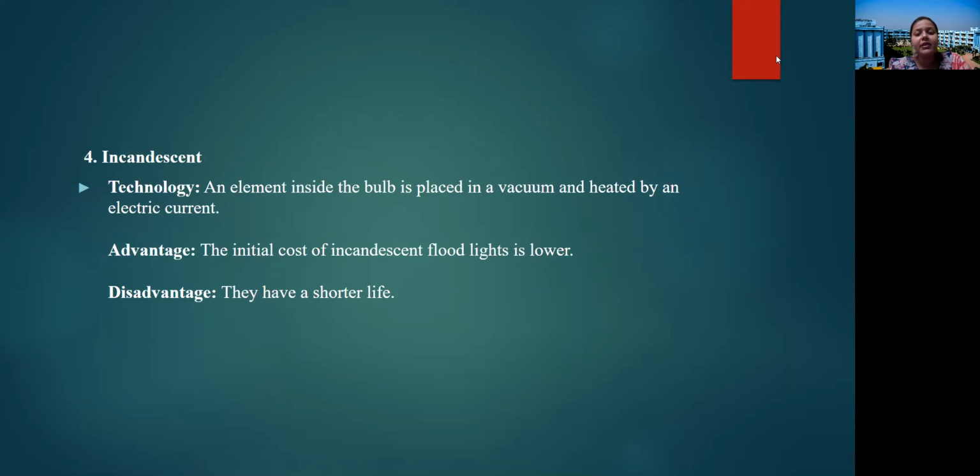Incandescent lamp: an element inside the bulb is placed in a vacuum and heated by an electric current. Advantage: the initial cost of incandescent floodlights is lower, and disadvantage: they have a shorter life.